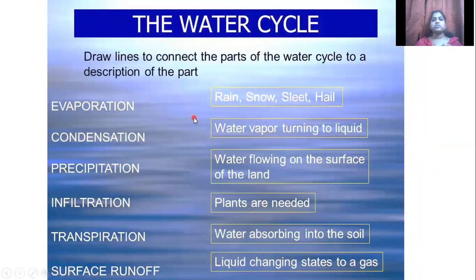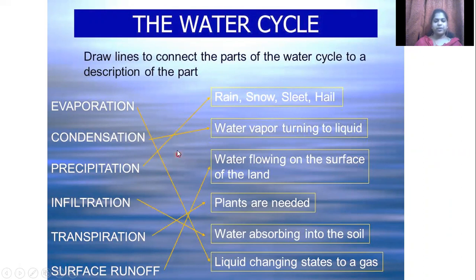Now I have given you a small workout activity. I have given you the terms here, whatever we have come across, and the meaning of each on this side. Just take two minutes of your time to go through this and try to match. Okay, the first one is evaporation. So what is evaporation here? Whichever suits, you will be marking it. After this, I will definitely show you the answer.